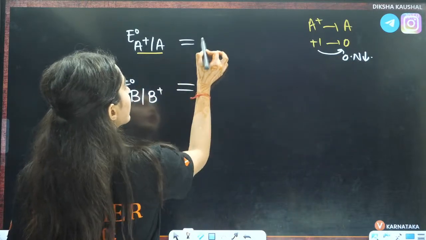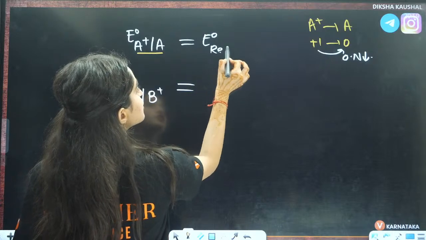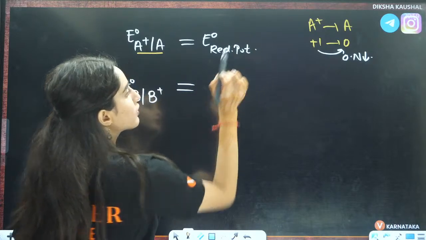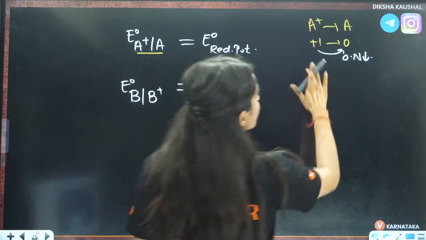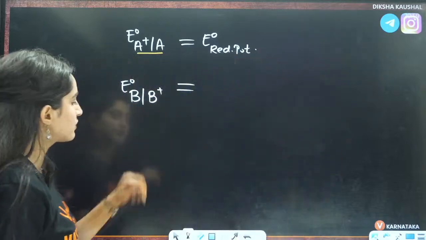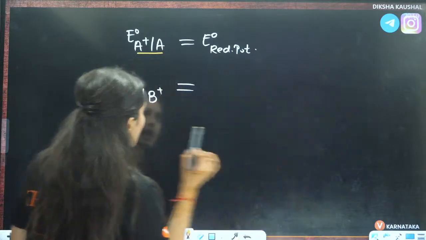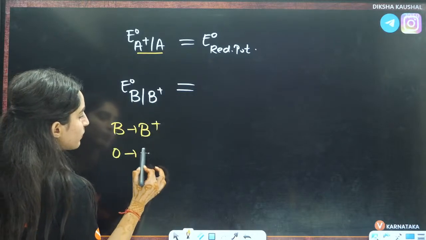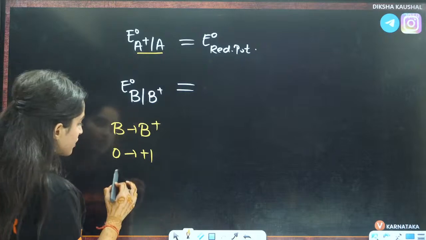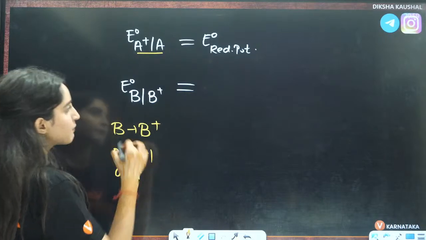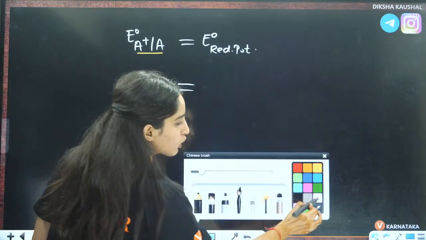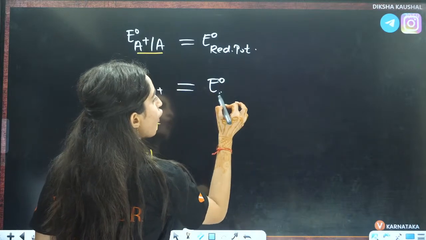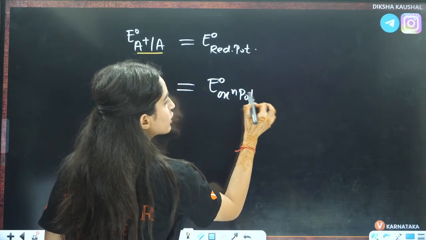So here they are talking about E naught of reduction potential. Now B to B positive means 0 to +1. Definitely the oxidation number is increasing, so here we are talking about E naught of oxidation potential.